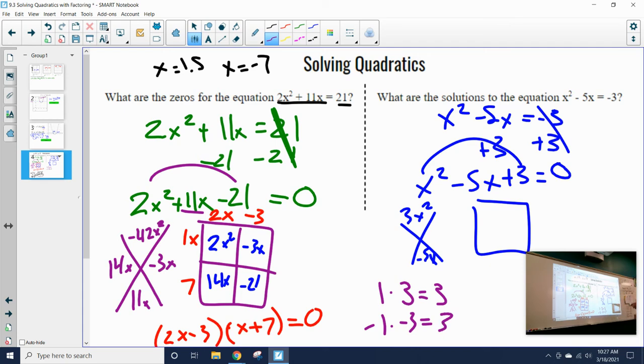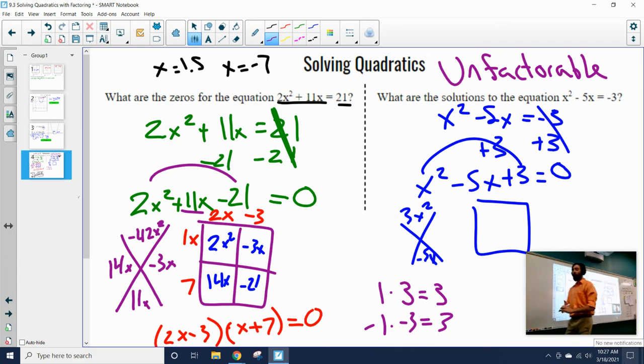Well, do either of these add together to give me negative 5? Well, 1 plus 3 is 4. Negative 1 plus negative 3 is negative 4. So neither of those actually are going to work to get negative 5. So this is an example of an unfactorable problem. So sometimes we're going to run into unfactorable equations, unfactorable problems, and we cannot solve this using our factoring method.